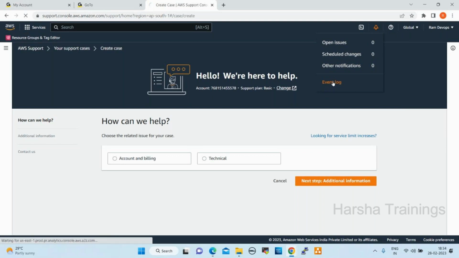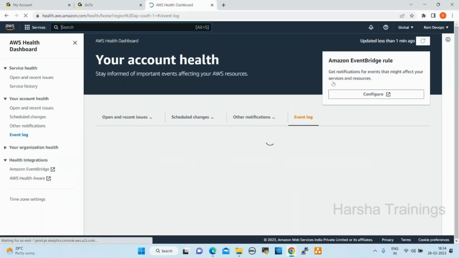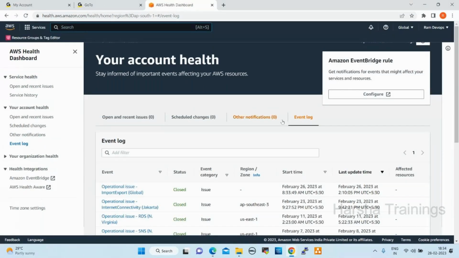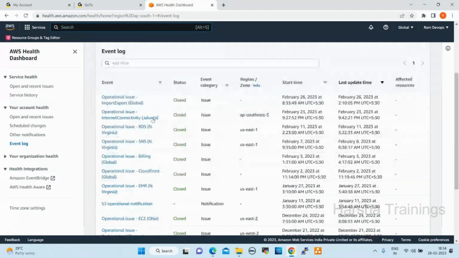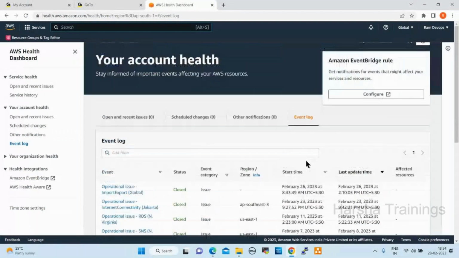If you click on this, whatever logs were already generated are available. See here, these are the logs. On 26th this was generated. Date wise, time wise, we can check the logs here.